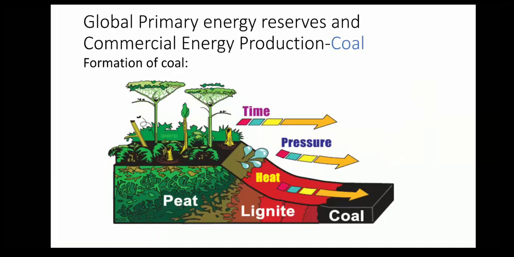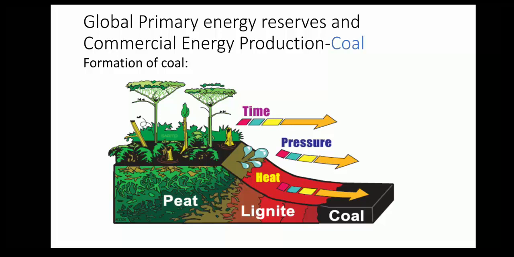Okay, then we go for the next topic: global primary energy reserves and commercial energy production. Reserves means energy resource, and production means the energy produced from that particular reserve, how much energy is produced. For example, crude oil is a reserve, and the amount of petrol and diesel produced from the reserve is the production. This is the difference between reserve and energy production.